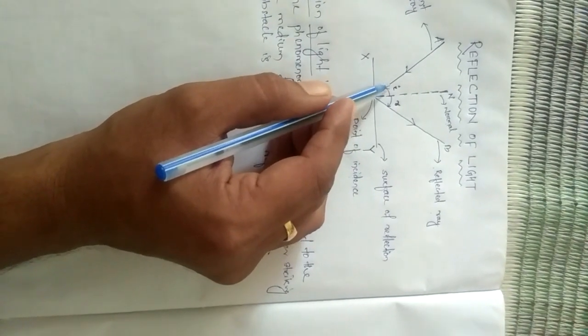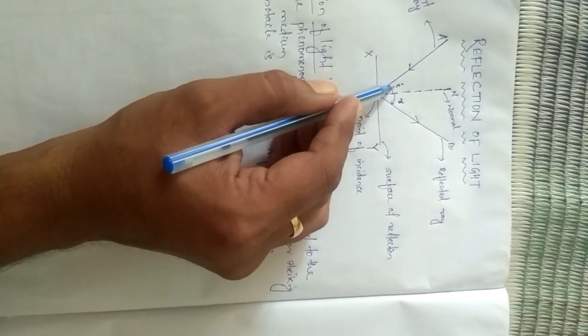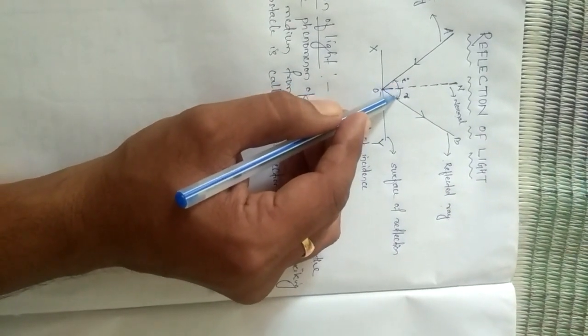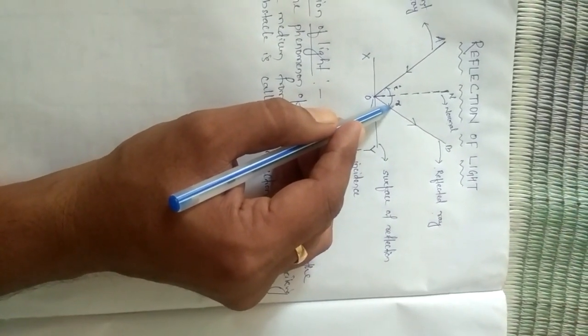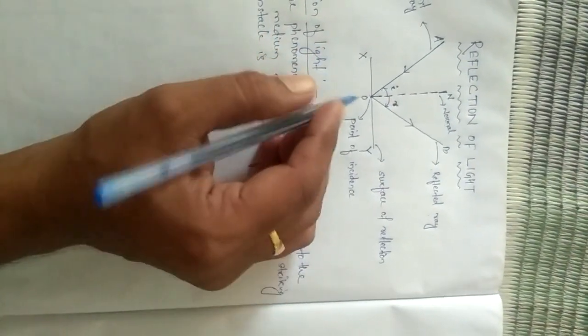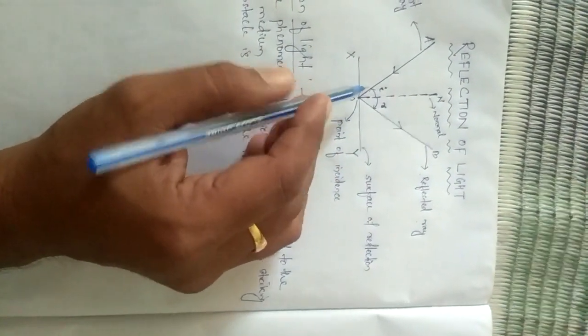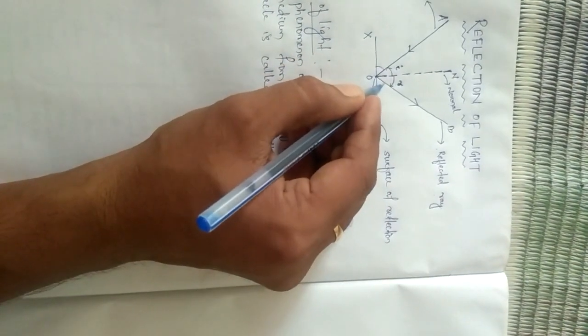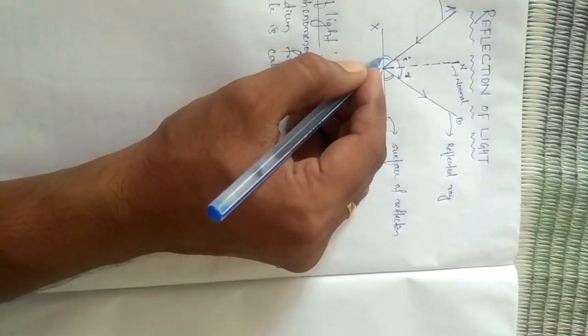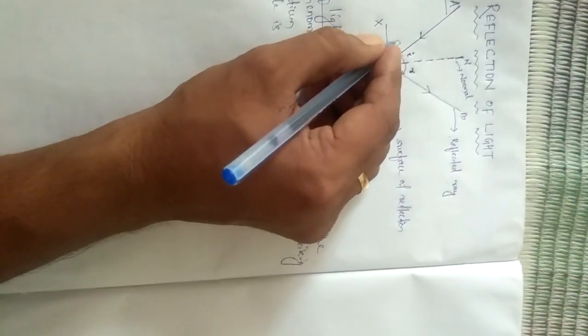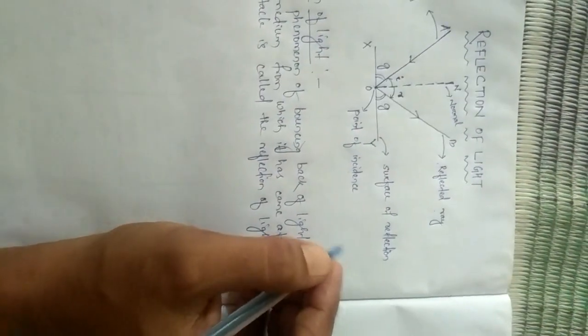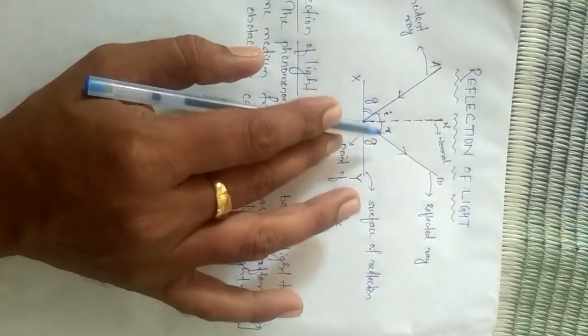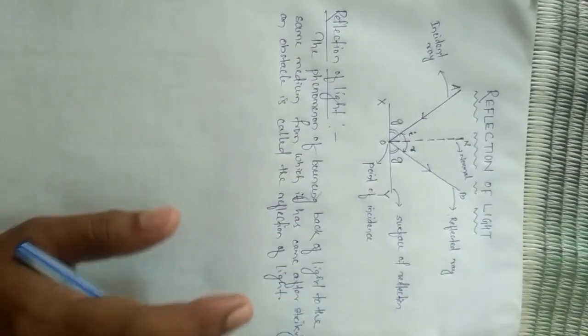Now, the incident ray makes an angle with the normal. That is called the angle of incidence and is represented by small i. Similarly, the reflected ray makes an angle with the normal called the angle of reflection. Now, there is another higher concept. The angle made by the incident ray or the reflected ray with the surface of reflection is called the glancing angle, indicated by small g. It is a higher concept. Our main motive is to find out the angle of incidence, the angle of reflection, and all the terms which are connected with it.